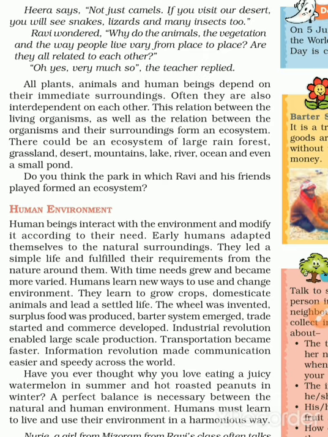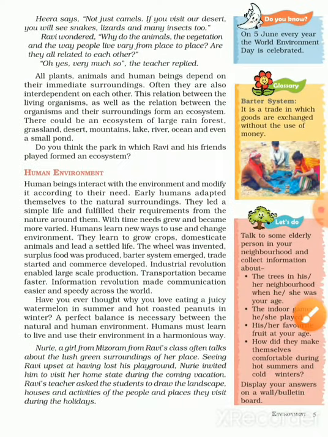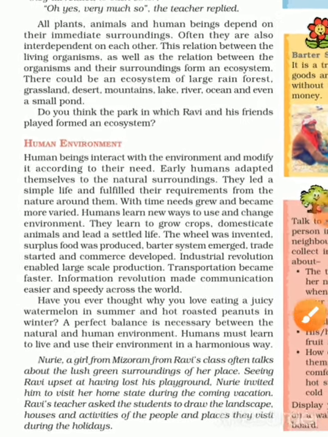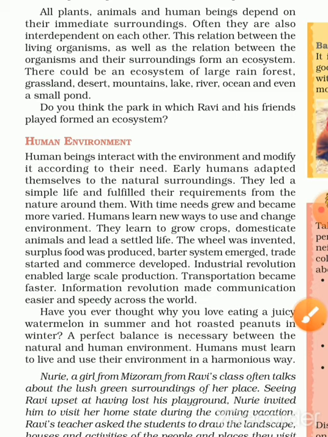Then the next part, it comes the human environment. We have seen the first component of the environment, that is the natural environment. Then the second component, that is the human environment. Human beings interact with the environment and modify it according to their needs. Early humans adapted themselves to the natural surroundings.